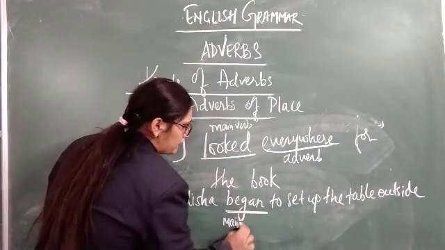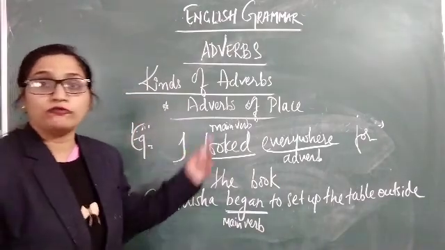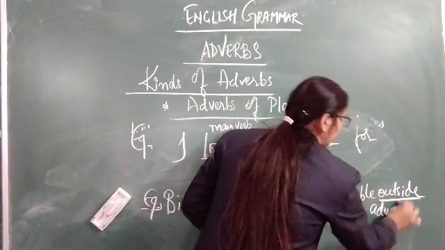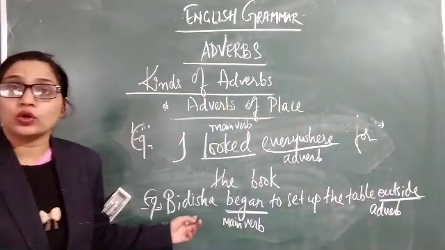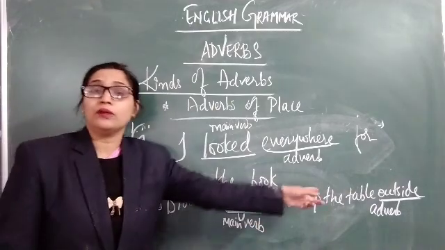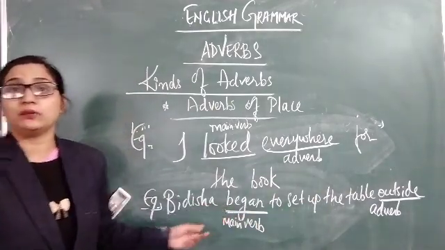And here the adverb of place is outside. Outside is an adverb of place. So in this sentence you can see that this adverb is placed after the object of the main verb.